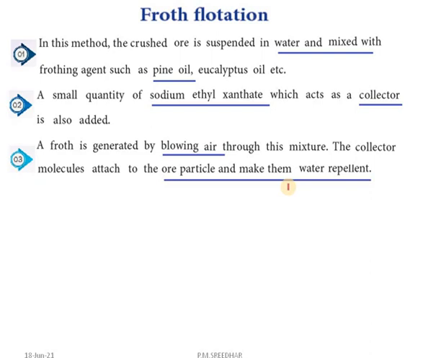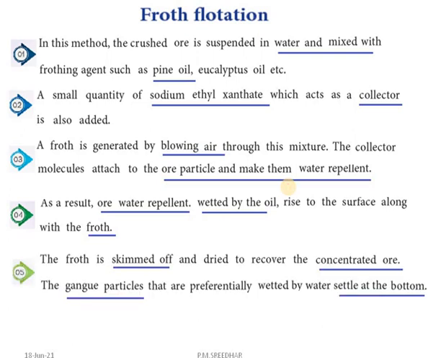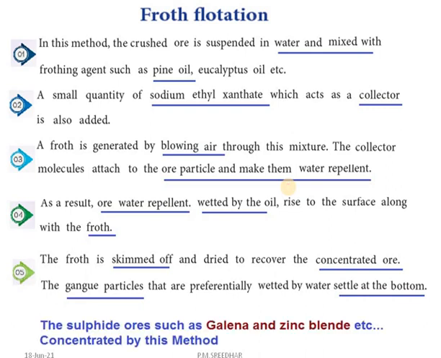The collector molecules attached to the ore particles make them water repellent. Point number 4. As a result, the water repellent ore wetted by oil rises to the surface along with froth. Point number 5. The froth is skimmed off and dried to recover the concentrated ore. The gangue particles preferentially wetted by water settle at the bottom. By using this method, we are able to separate sulfide ores such as galena, zinc blende, etc.